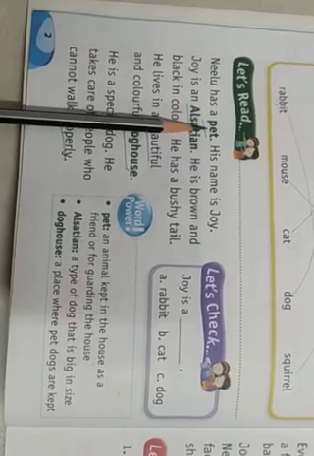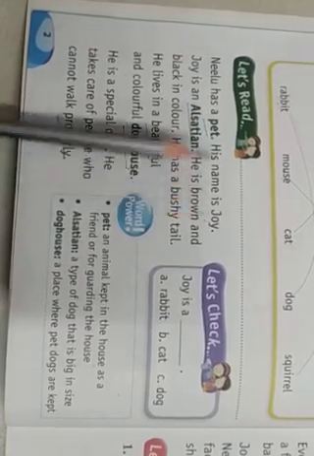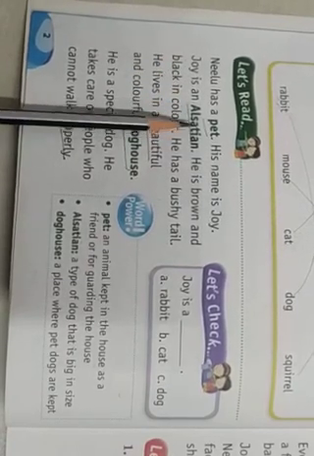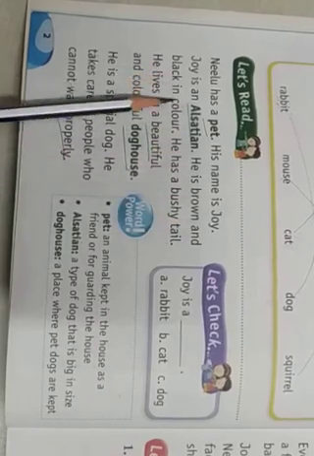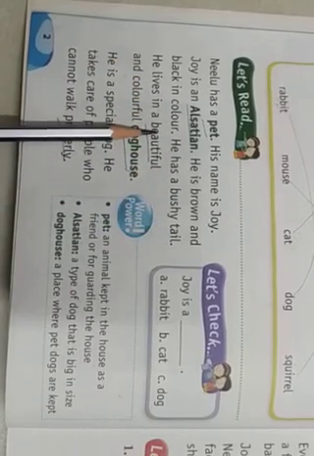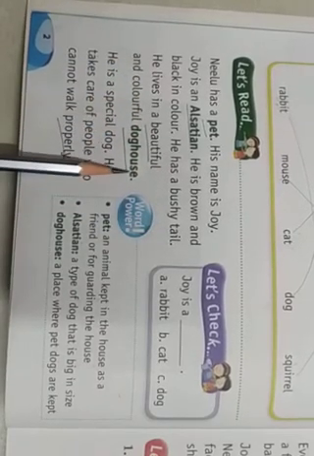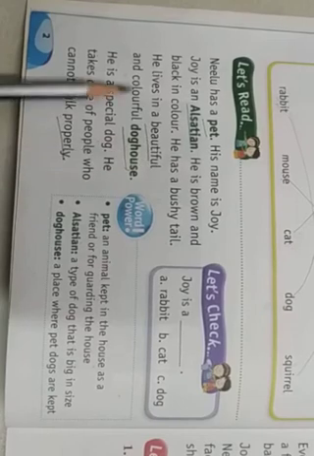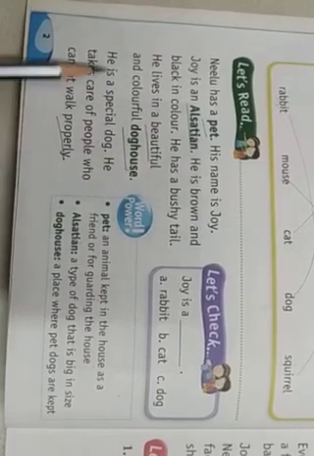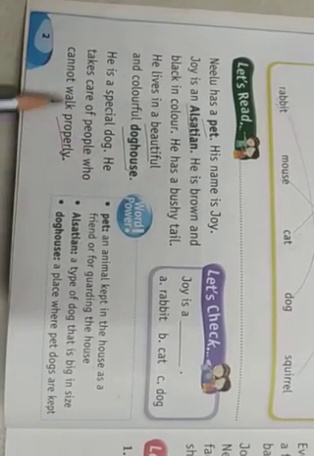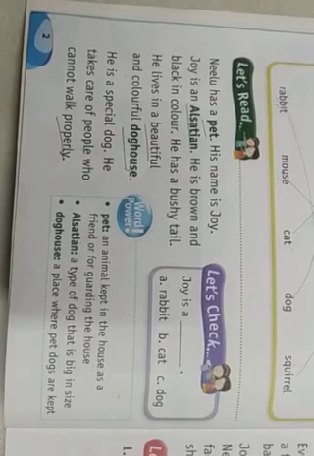Neelu has a pet. His name is Joy. Joy is an Alsatian. He is brown and black in color. He has a bushy tail. He lives in a beautiful and colorful dog house. He is a special dog. He takes care of people who can't walk properly. Okay?